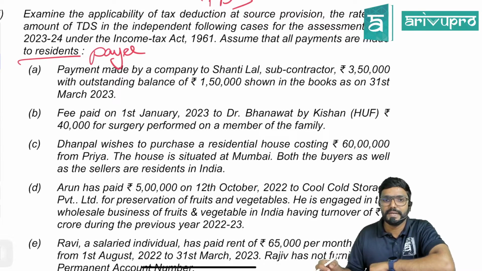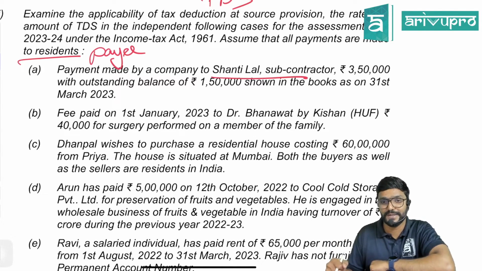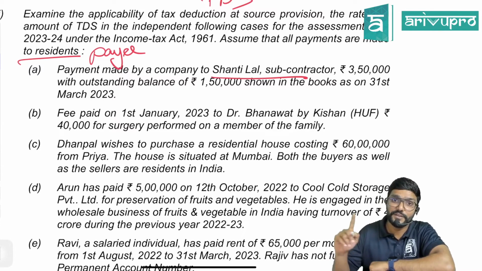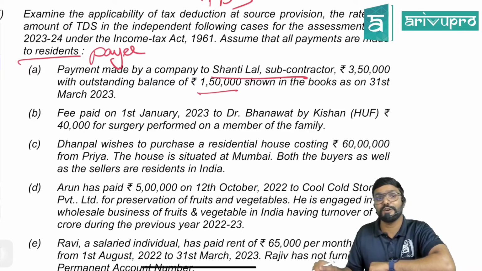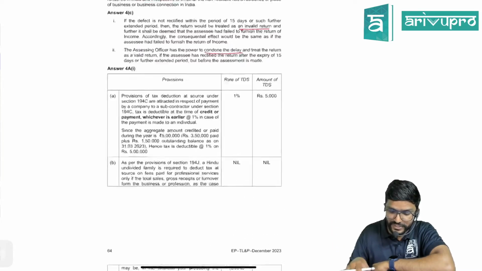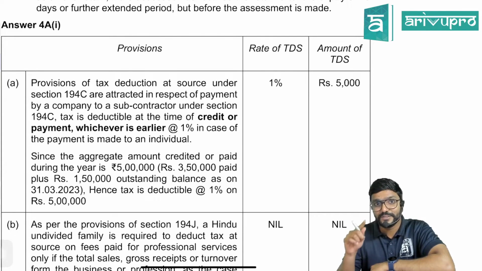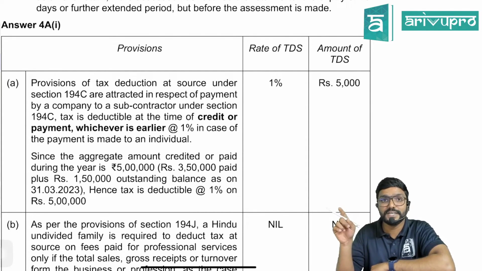Payment made by a company to Shanti Lal, subcontractor. So Shanti Lal is a subcontractor, so contract payment it is 3,50,000 with an outstanding balance of 1,50,000. So 350 is paid plus outstanding balance of 150 shown in the books as on 31st March 2023. Okay, paid 350, outstanding is 150. So TDS has to be deducted on what amount? We have a time of deducting TDS at the time of credit or payment, whichever is earlier. So even if you have made payment, you have to deduct it.